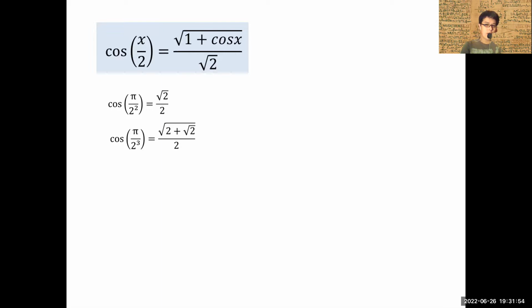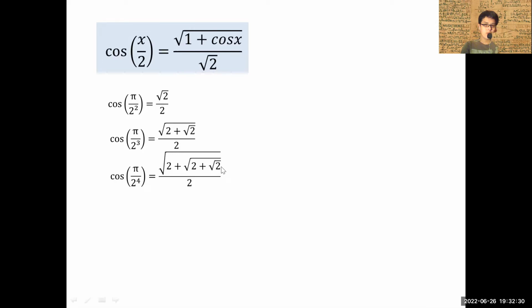So this is a half angle of this, what we have derived. So for a half angle of this, we just throw root of 2 over 2 inside: 1 plus root of 2 over 2, under the root, over the root of 2, is this. The same can also be applied for pi over 2 to the power 4. Basically, pi over 2 to the power 4 is half of pi over 2 to the power 3, so we can just throw this in, and we can derive the next nested radical.